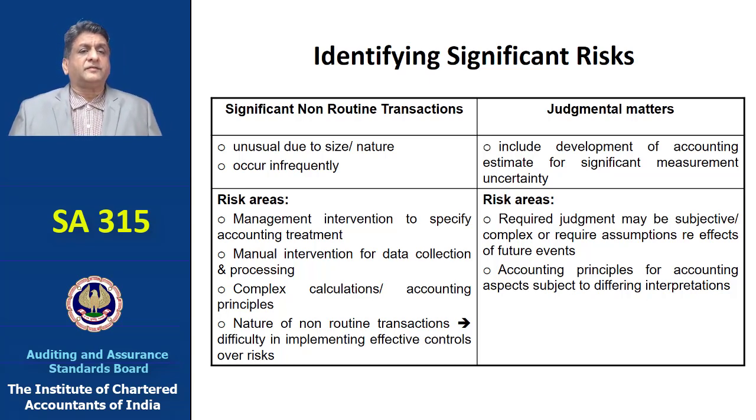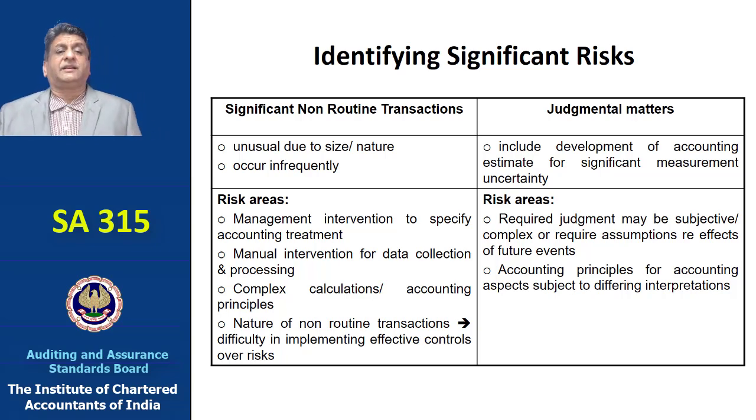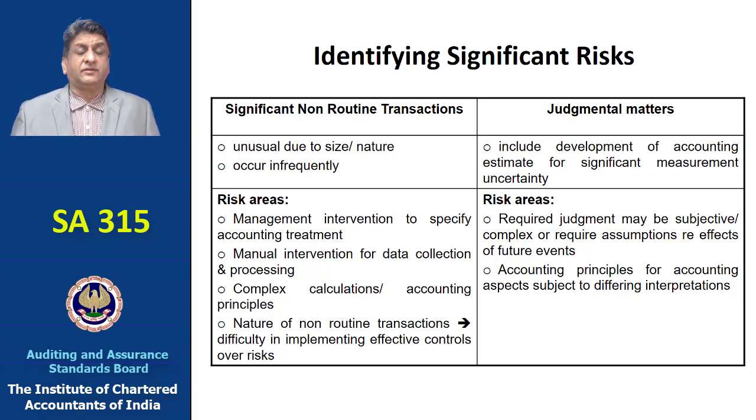And there could be matters of judgment regarding accounting estimates for significant measurement, and there could be uncertainty. And this judgment may be subjective, complex, and require assumptions which may impact future events.